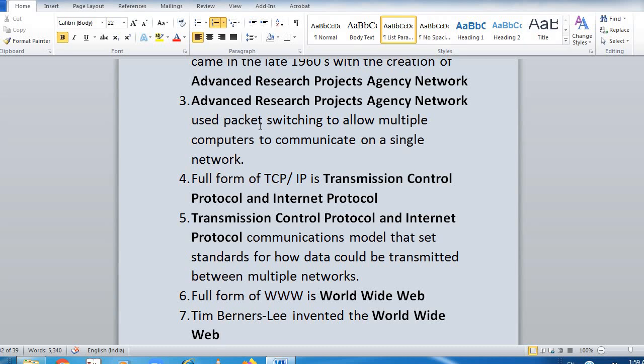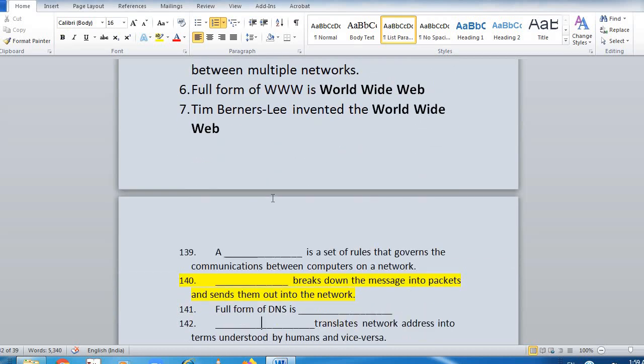Then we have POP3, which stands for Post Office Protocol version 3. Post Office Protocol version 3 is used for receiving email from a remote mail server. It is basically for receiving email. And Simple Mail Transfer Protocol is used for sending email to the server on the internet. So for sending and receiving, POP version 3 and SMTP are used. Now here is the fill in the blanks.